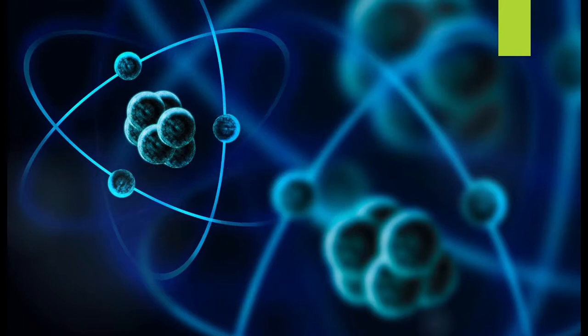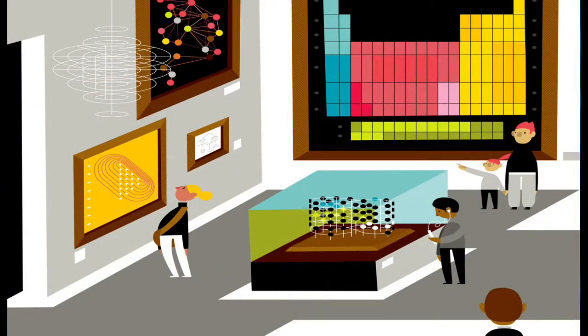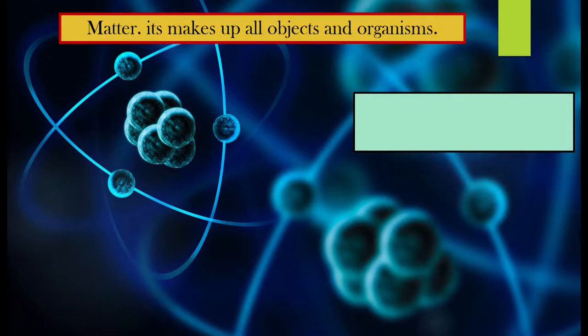So let's get started. Now, if you see around yourself, you see so many objects, right? You see your tables, you see your wall, you see objects like your stationery. You must be having stationery in front of you, or utensils, right? Now, all things that are there, including your body, okay? Everything is made up of matter. We have learned that there are tiny particles which make the matter. Any object is made up of those tiny particles, which is named as matter. Matter is something which makes up all objects and organisms.